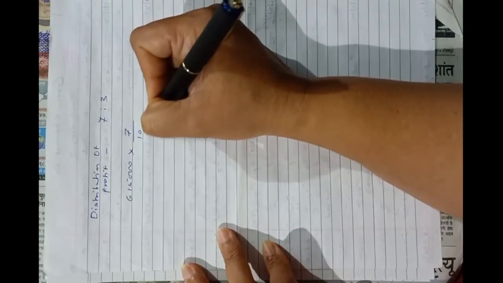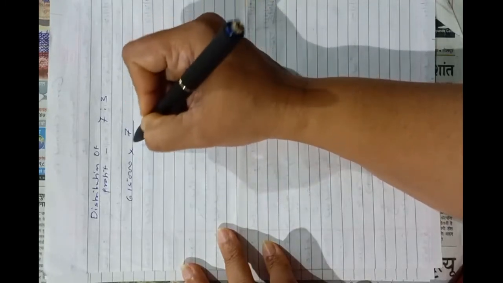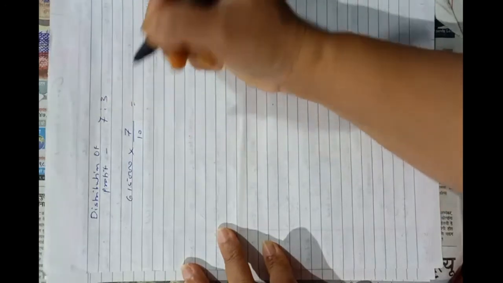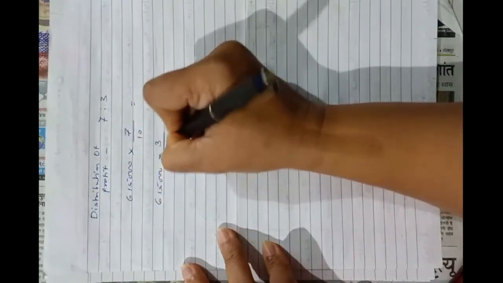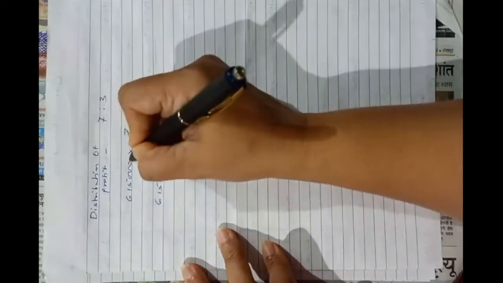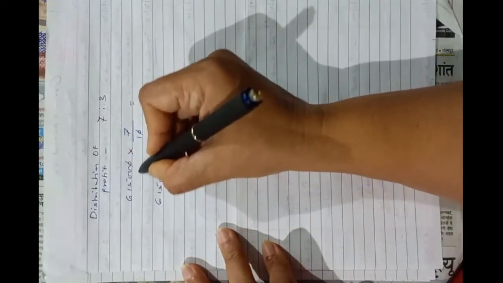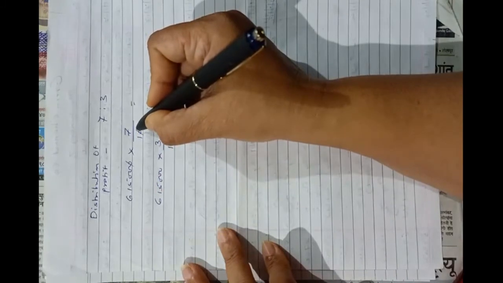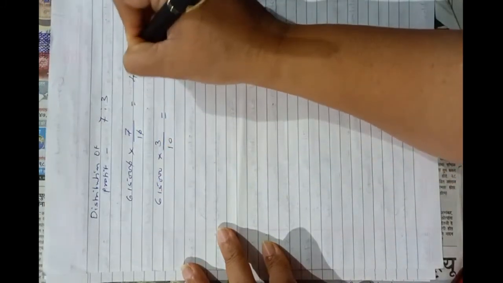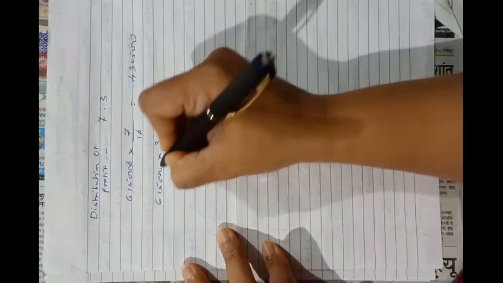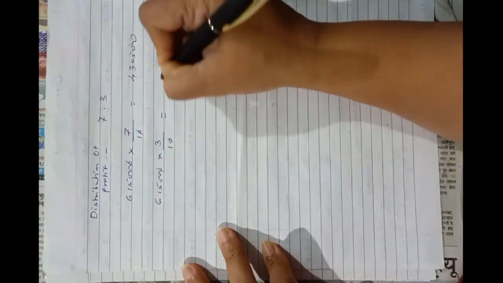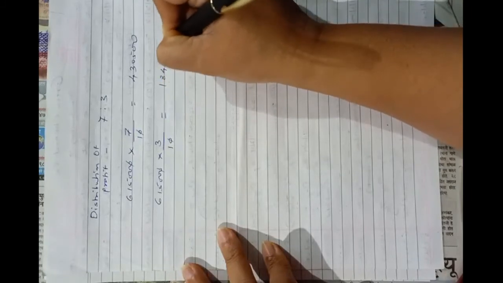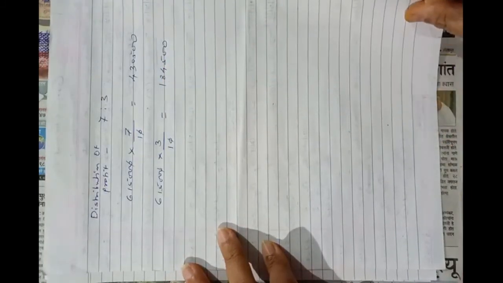It means we have to divide 6,15,000 by 10 and into 7 will be the first partner's share, and 6,15,000 into 3/10 will be the second partner's share. Okay, multiplication of 61,500 into 7 is 4,30,500, and multiplication of 61,500 into 3 is 1,84,500. Okay, in this way we have to distribute the profit.